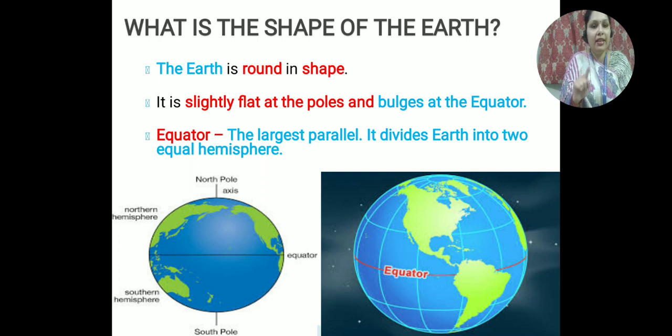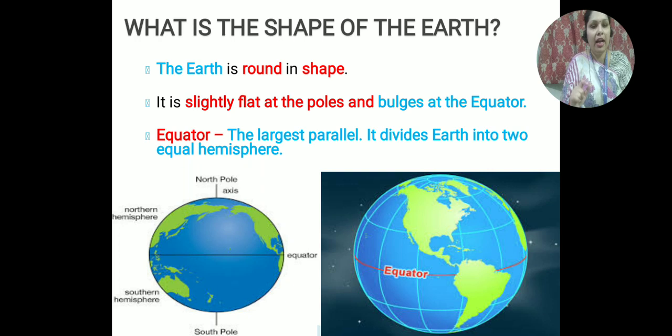So now in this slide we have studied planet earth, and the shape of the earth is round. And what is the equator? The equator is the largest parallel line drawn on the earth, and it divides the earth into two equal parts, which is known as hemisphere.